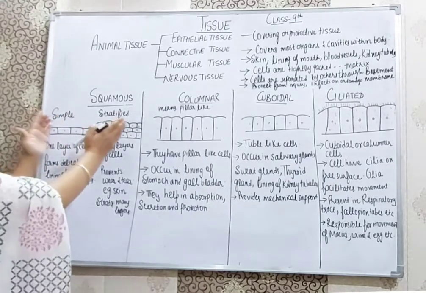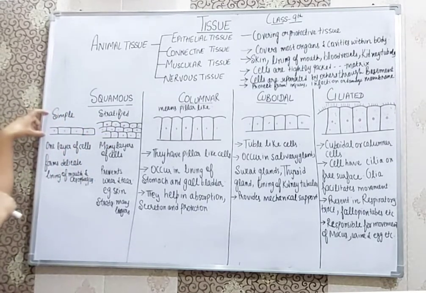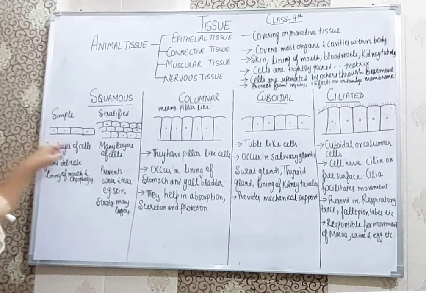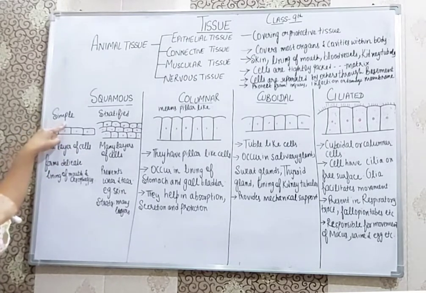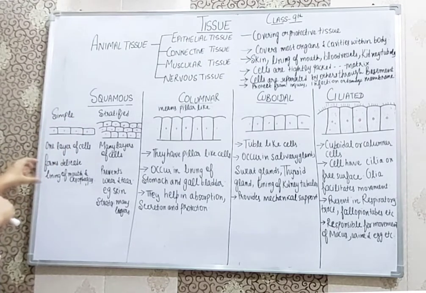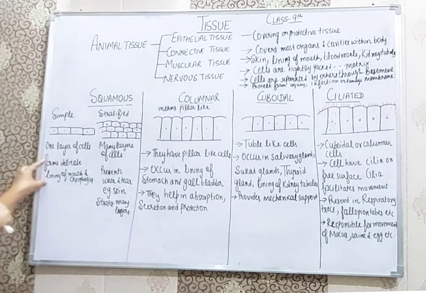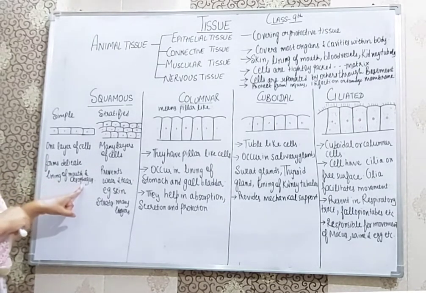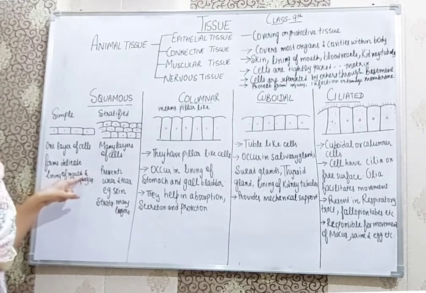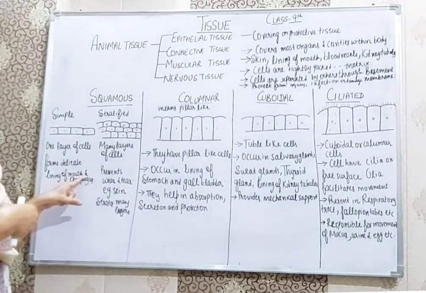The difference between the two is that in simple squamous epithelial tissue there is only one layer of cells, as you can see in the diagram, and in stratified there are many layers of cells one upon another. Simple squamous epithelial tissue forms the delicate lining of the mouth and esophagus.